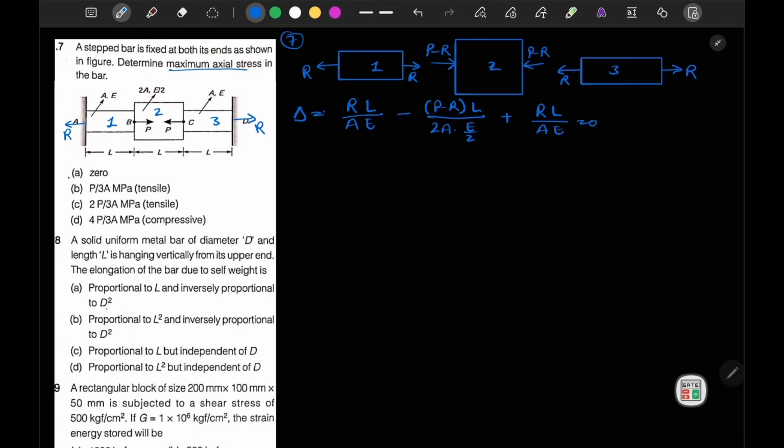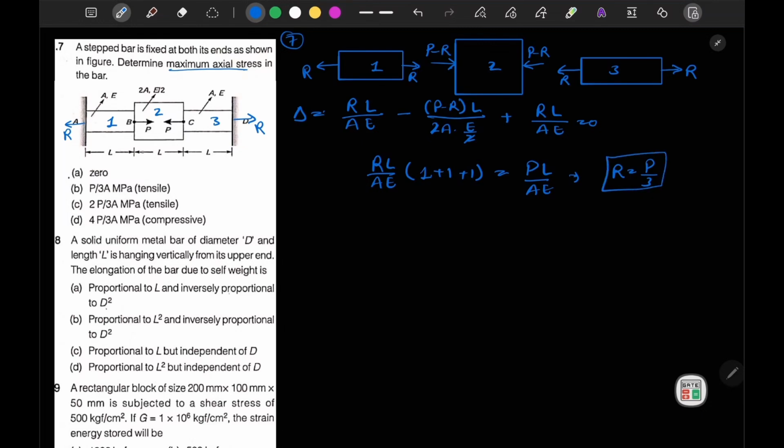So from here I can write R times of AE, here 1. If I solve this, here also we obtain plus 1 and here also plus 1, RL by AE, and this should be equal to PL by AE. So from here I can write R is equal to P by 3.